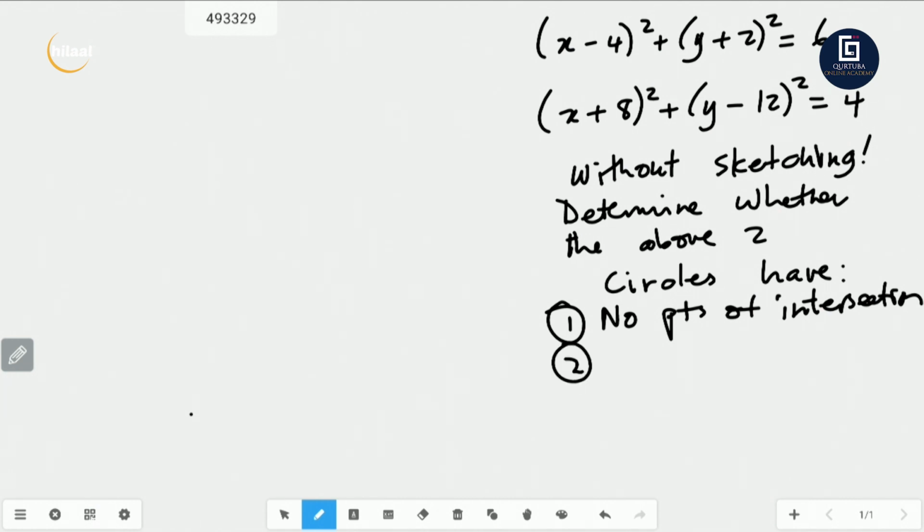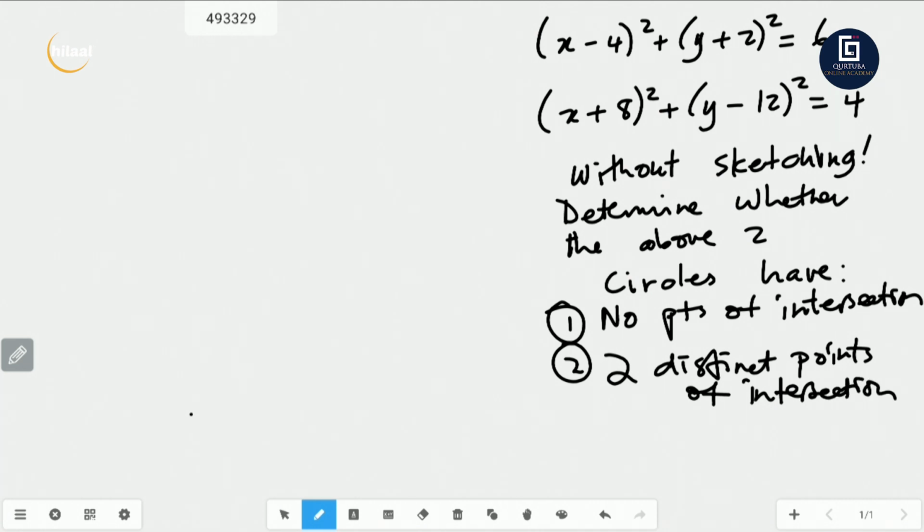Will they have 2 distinct points of intersection? Or will they just touch?